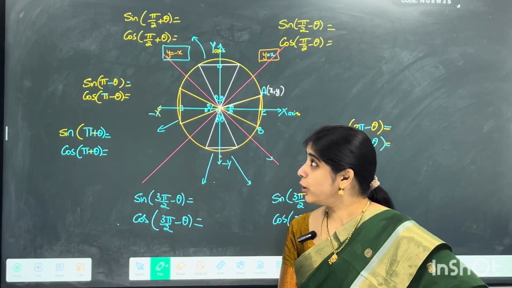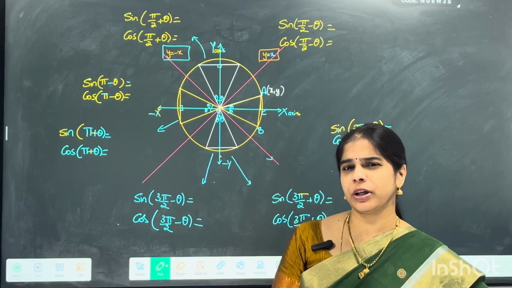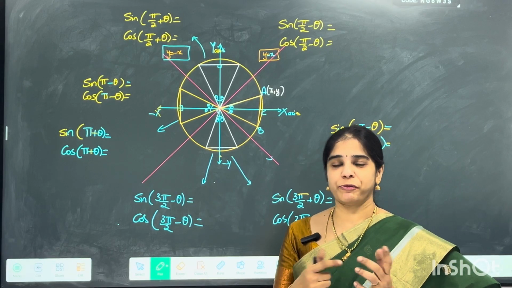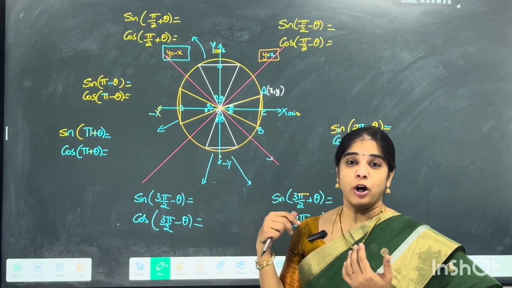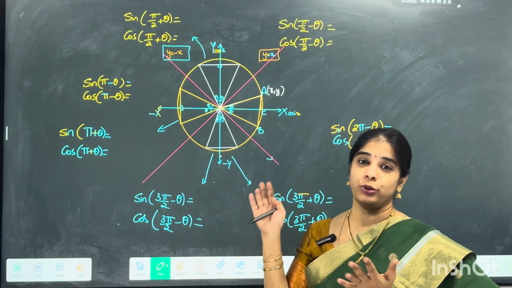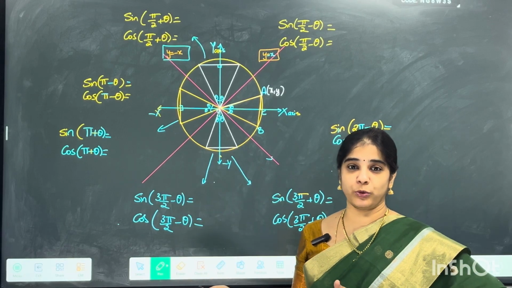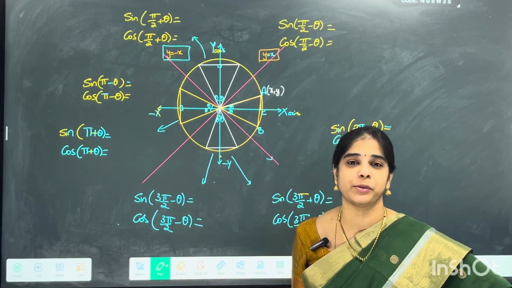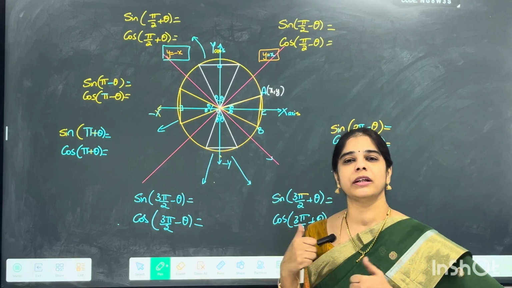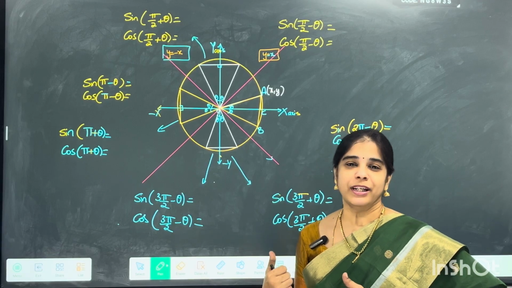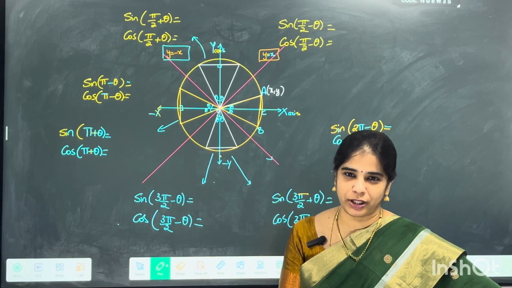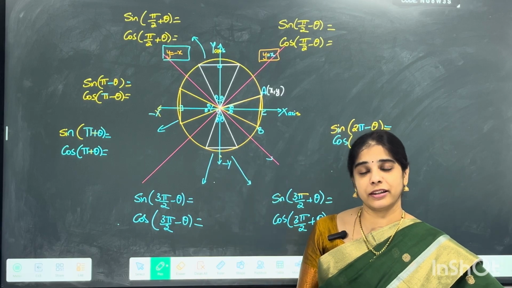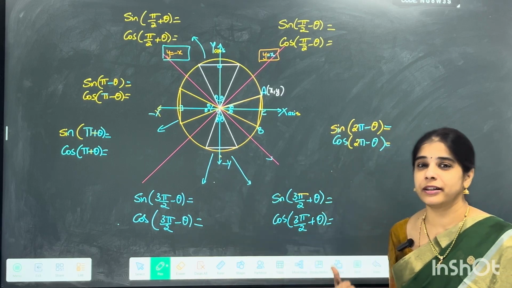Well, right. Now we are going to discuss, you all might have really heard, the phrase "All Silver Tea Cups", right? This is a very, very common phrase. All are positive in the first quadrant only. Sine is positive in the second quadrant only. Tan is positive in the third quadrant. But why? What are the reasons behind all that? So all that we are going to crack now, right? So whose adda is which quadrant and all. Sine's adda is the second quadrant, tan's adda is the third quadrant and cos's adda is the fourth quadrant.